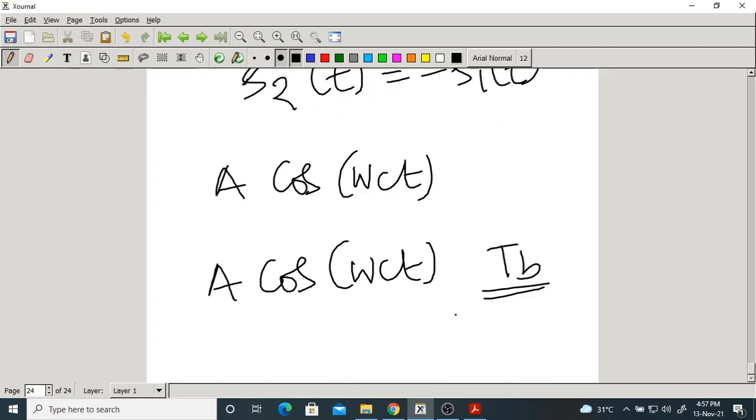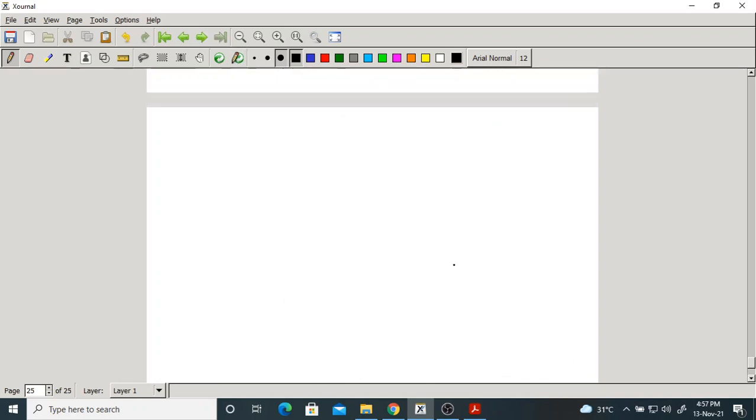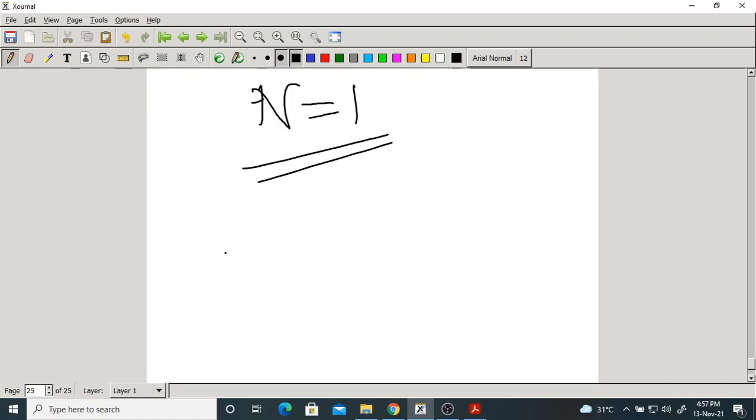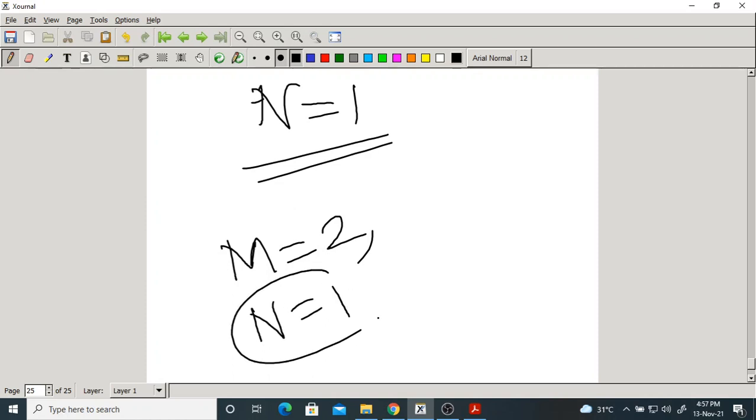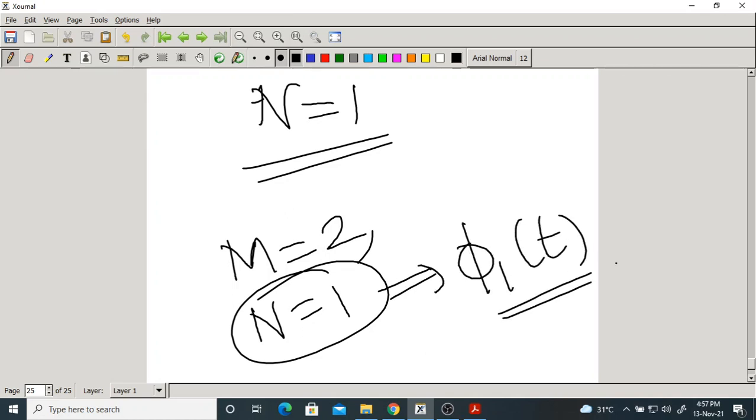So the number of basis functions required is only one. Here we have a set of 2 energy signals which are linearly dependent, so we need only one basis function, that is phi 1 of t.